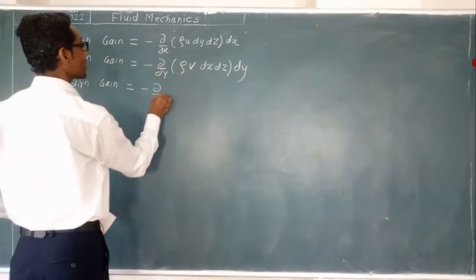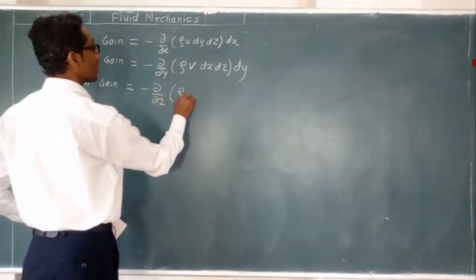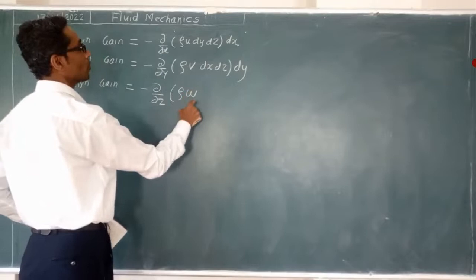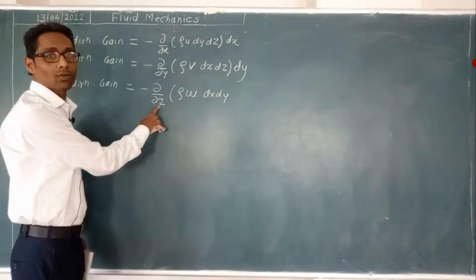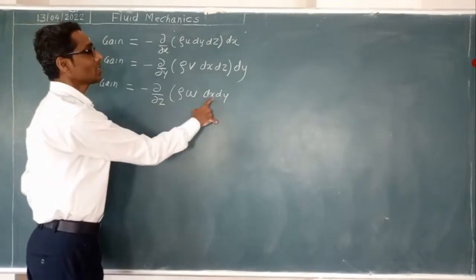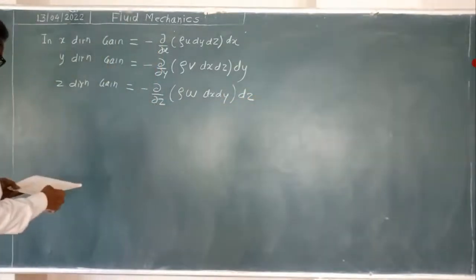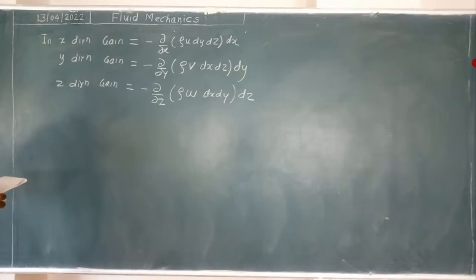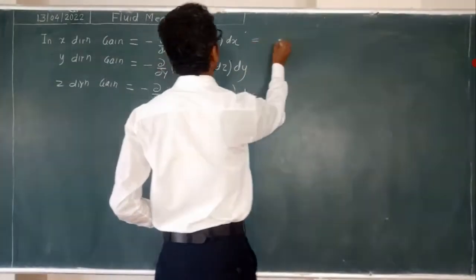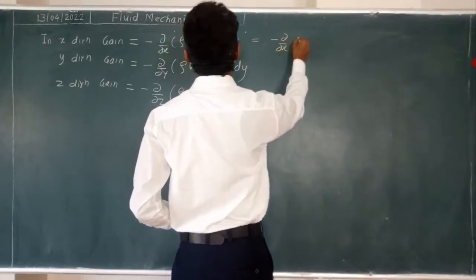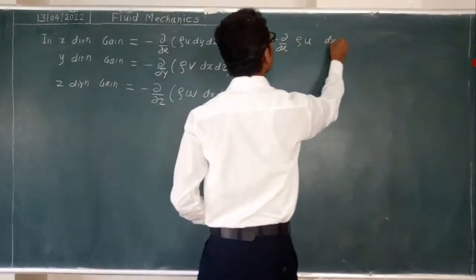Here in the z direction, the change or gain will be what? ∂/∂z. Here velocity will be w, so rho w. And the perpendicular area will be what? dx dy. Excluding the z direction, the other directions are x and y, so dx dy into dz. Okay, so further if you write this, you can have minus ∂/∂x of rho u. Actually this is dy dz dx, meaning dx dy dz.